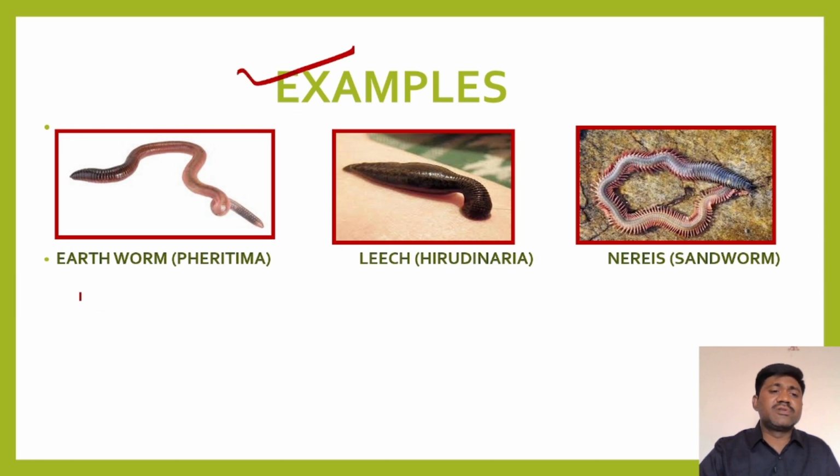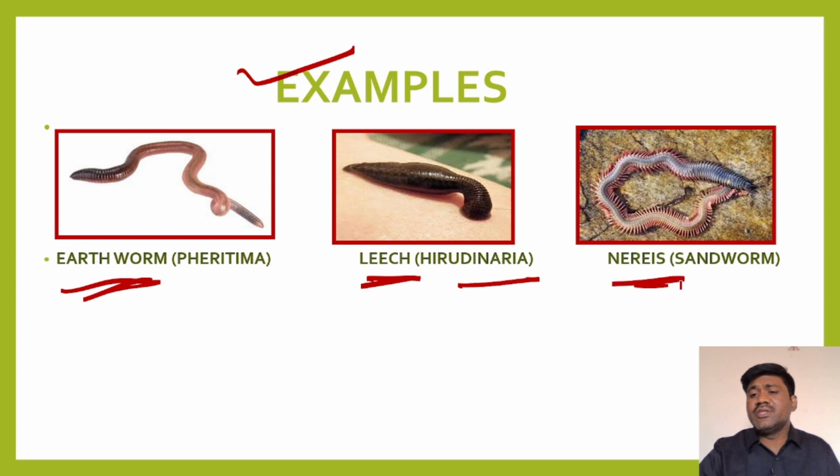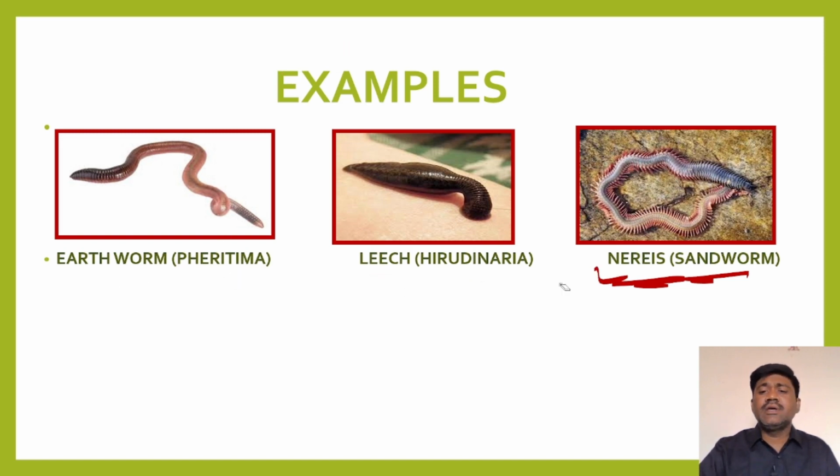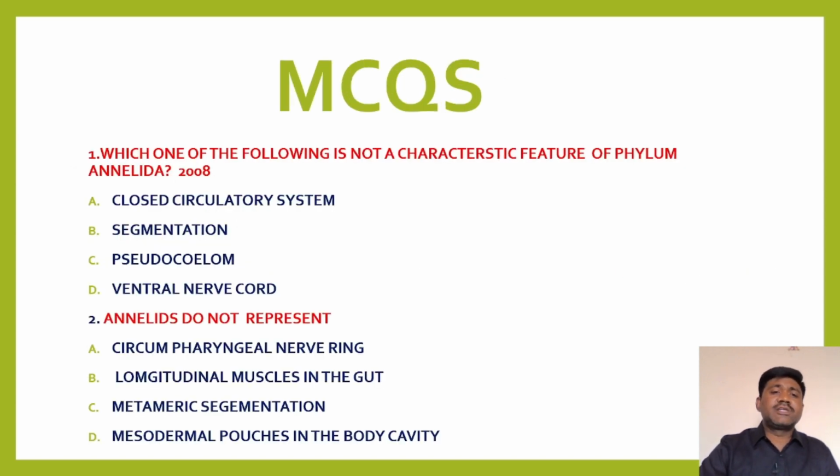What are the examples? Earthworm is called Pheretima, leech is called Hirudinaria, and Nereis is called sandworm. You have to remember the common names as well as scientific names, right? So Pheretima is called earthworm, Hirudinaria is called leech, sandworm is called Nereis. Okay, right. Now let us try to see some practice questions.